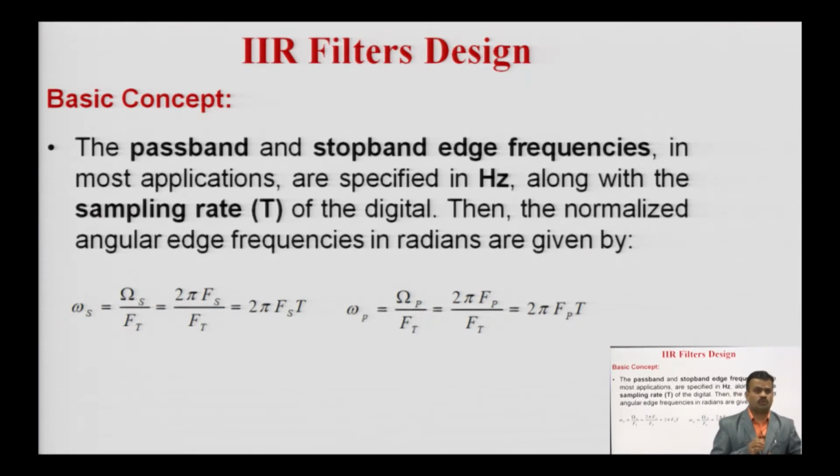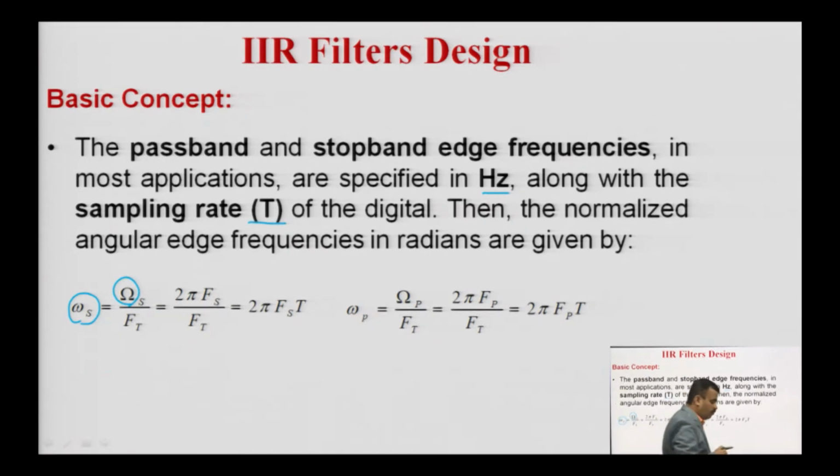The basic concept: the pass band and stop band edge frequencies in most applications are specified in hertz along with the sampling rate T of the digital filter. Then the normalized angular edge frequencies in radians are given by the following. Here one is omega and one is ohm.